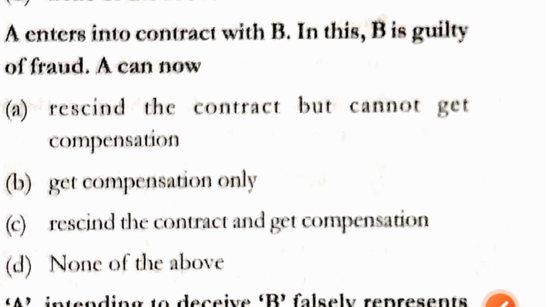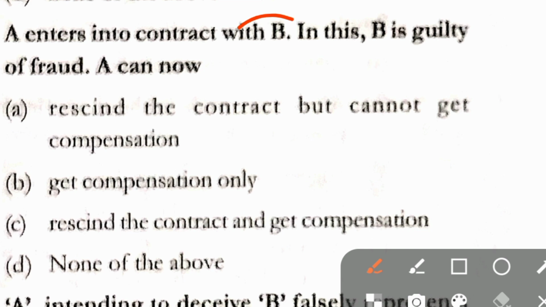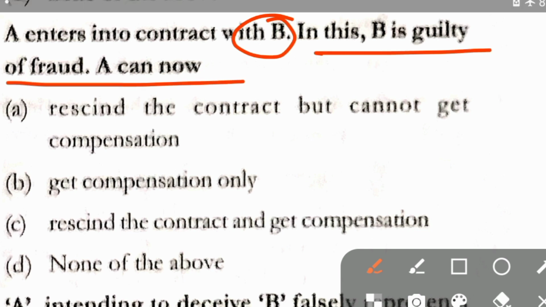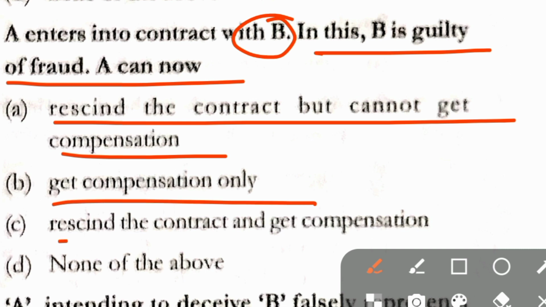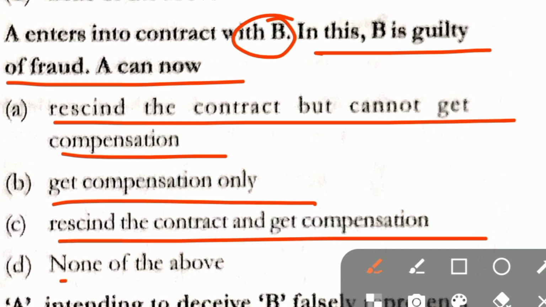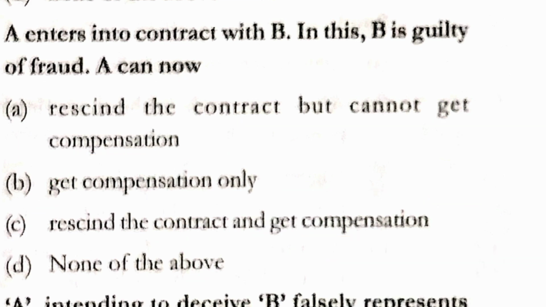Question number 205. A enters into a contract with B. In this, B is guilty of fraud. A can now rescind the contract but cannot get compensation, B get compensation only, rescind the contract and get compensation, none of the above. Correct answer here is option C, rescind the contract and get compensation.